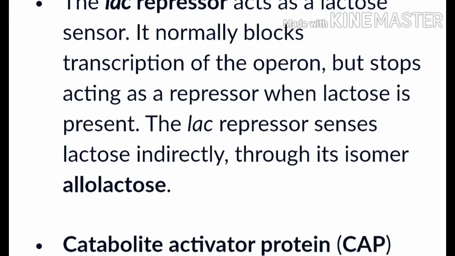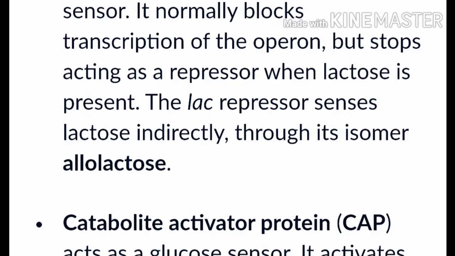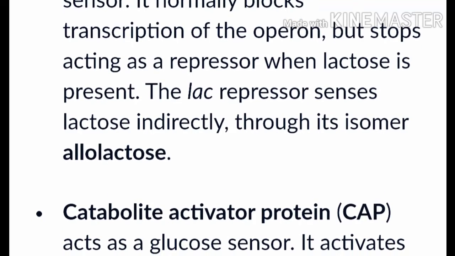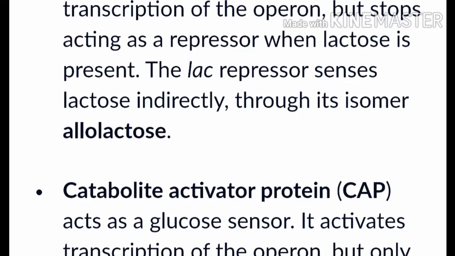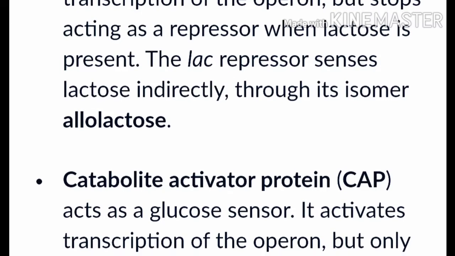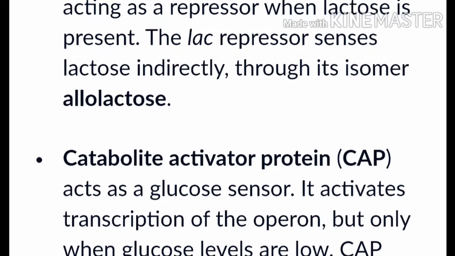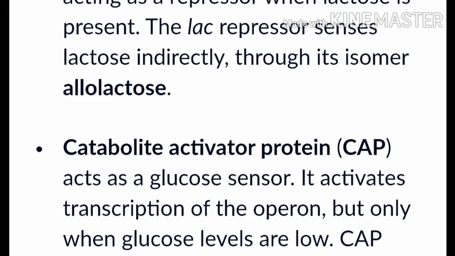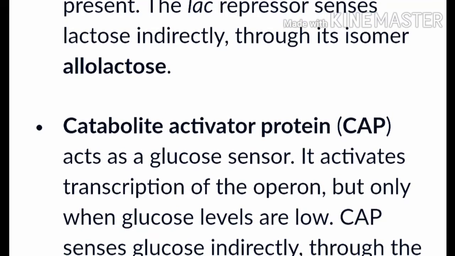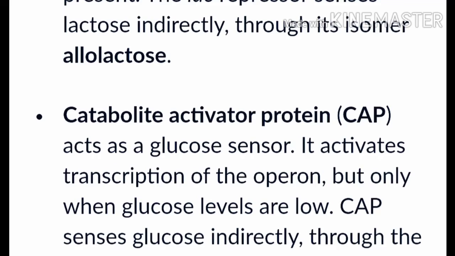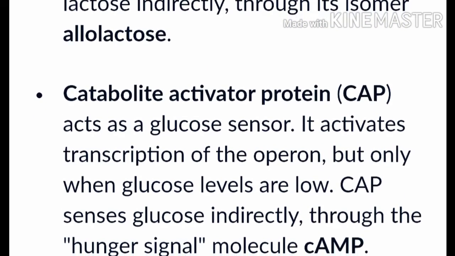Now coming to the next point, the catabolite activator protein or CAP acts as a glucose sensor. It activates transcription of the operon but only when glucose levels are low. The CAP senses glucose indirectly through the hunger signal molecule, that is cAMP.